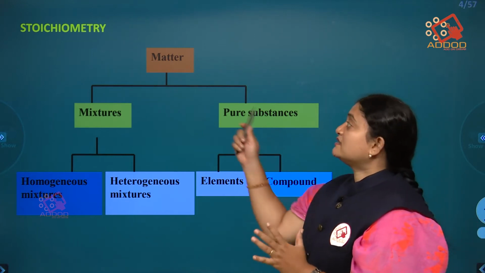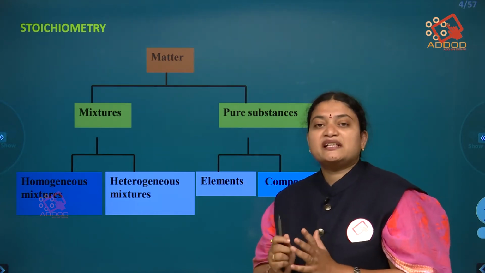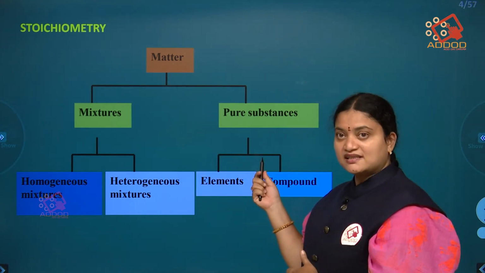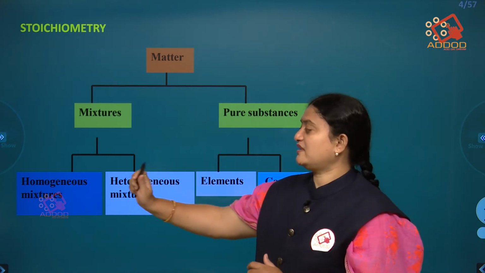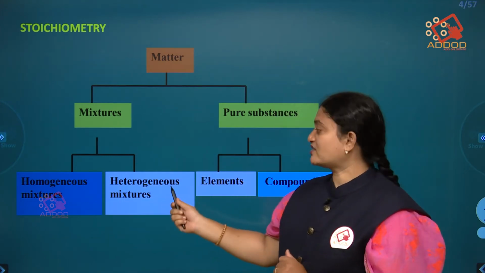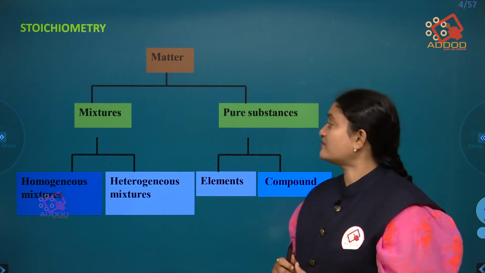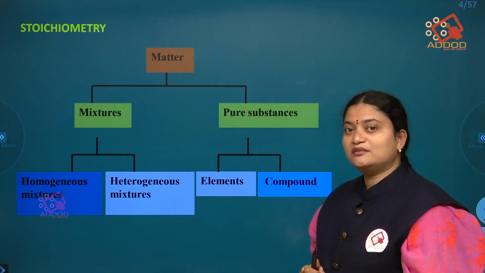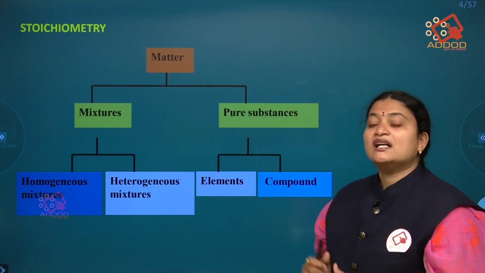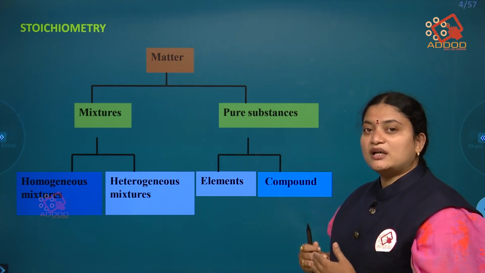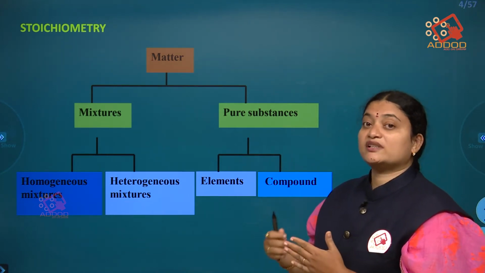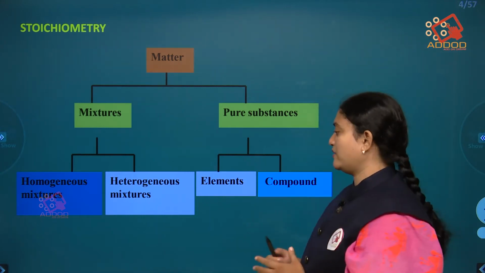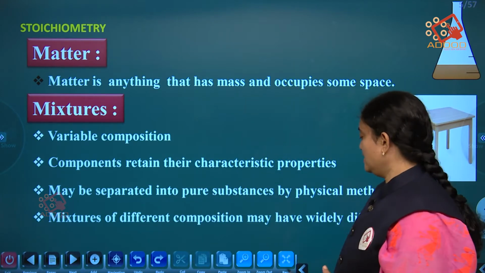So matter is divided mainly into two, that is mixtures and pure substances. Further, mixtures are divided into two as homogeneous mixtures and heterogeneous mixtures. And pure substances are further divided into elements and compounds. Now one by one we'll see their definitions: what is matter, what are mixtures, what are pure substances. First of all, let us see about matter.